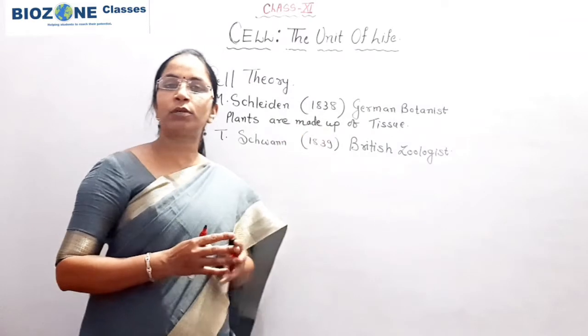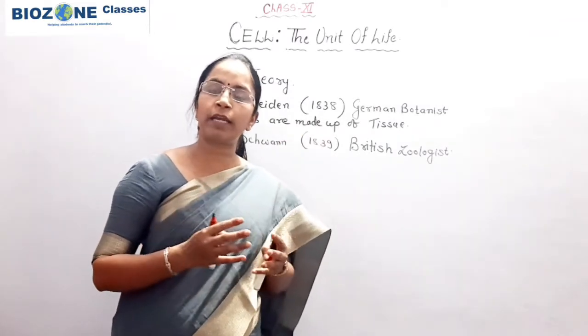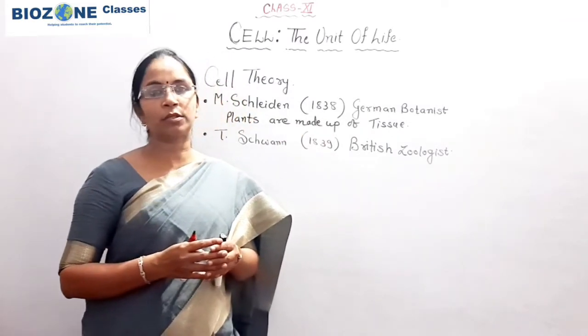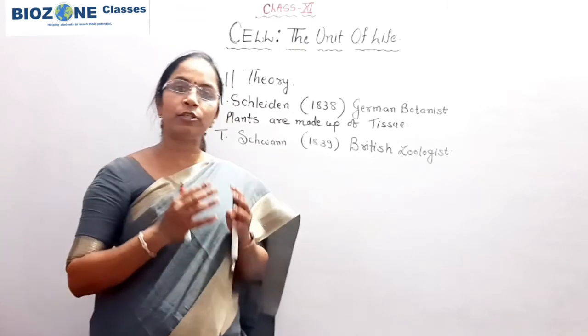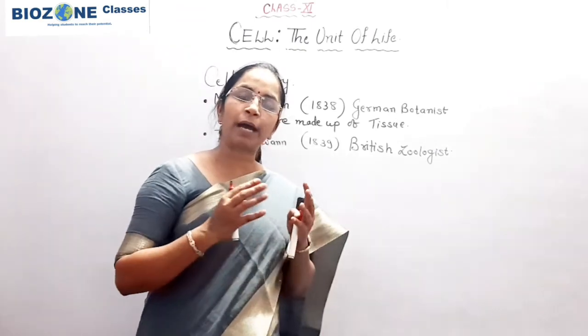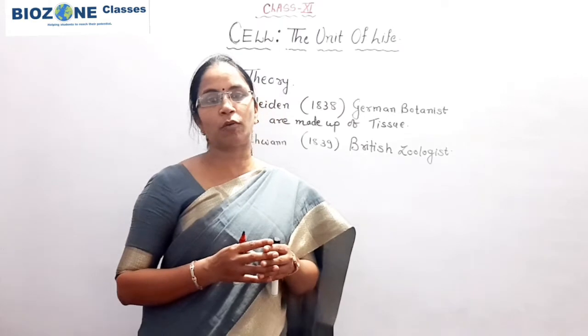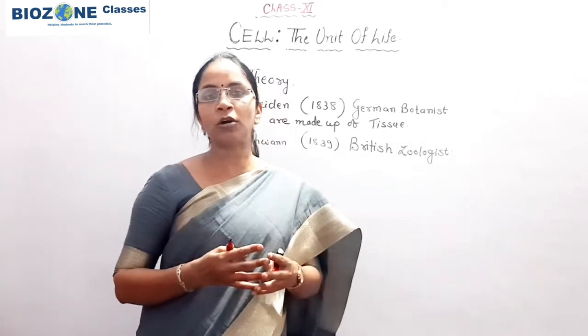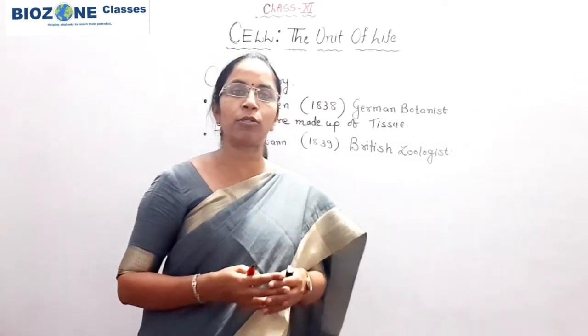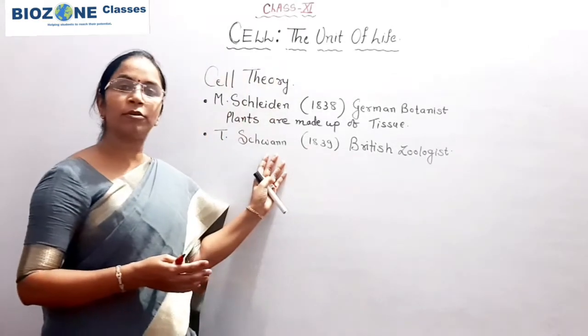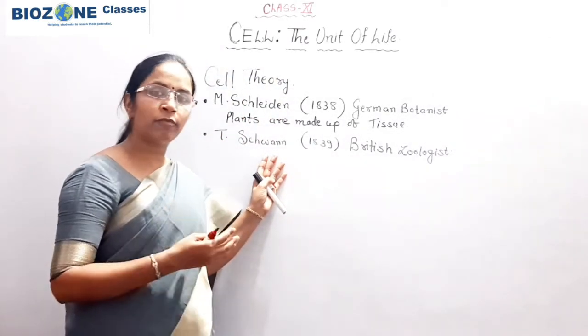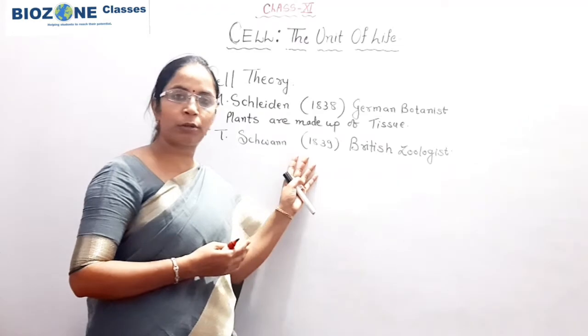After that he observed the plant cell, and when he observed the plant cell, he discovered that in addition to the plasma membrane, the plant cells show the presence of a cell wall. So the presence of a cell wall in the plant cell was also observed for the first time by the work of Schwann. So this part you remember.